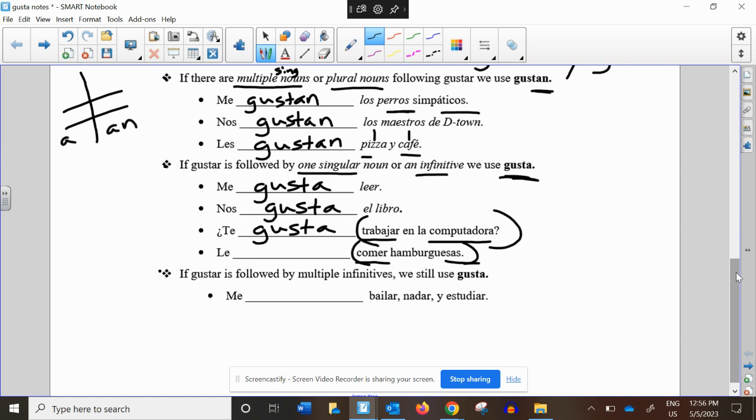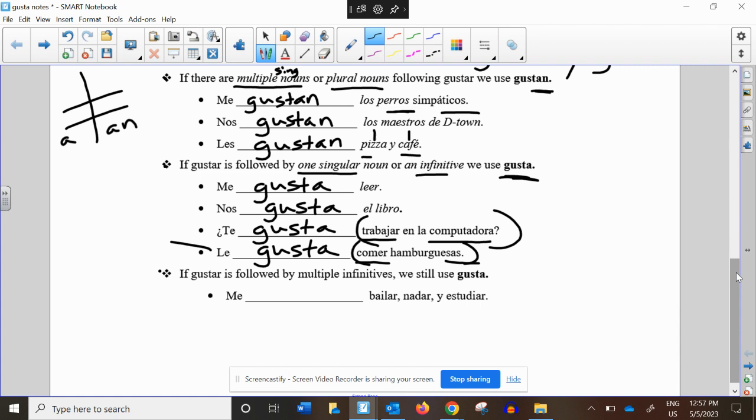It's not saying, do you like hamburgers? Or, I'm sorry, he or she likes hamburgers. It's the idea of eating hamburgers, so it's a singular thing. Not a real big deal. If you would write gustan there, I'm sure it's not a major problem, but this is something I can quiz you on, and you can focus on the idea here.